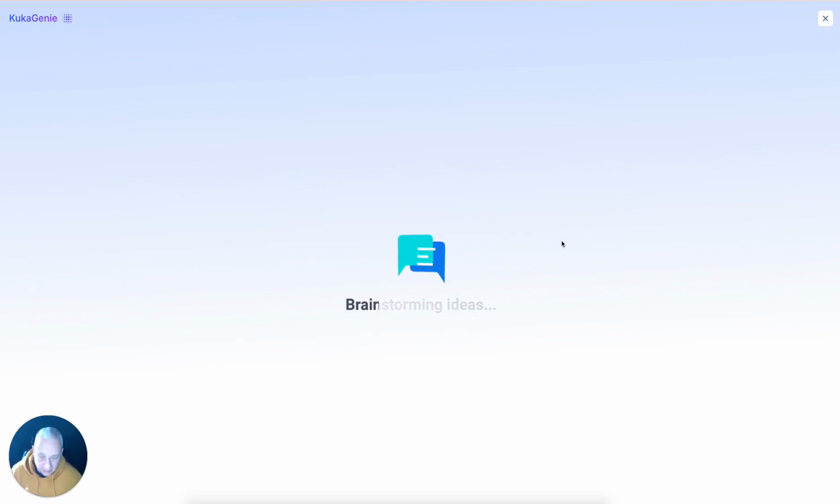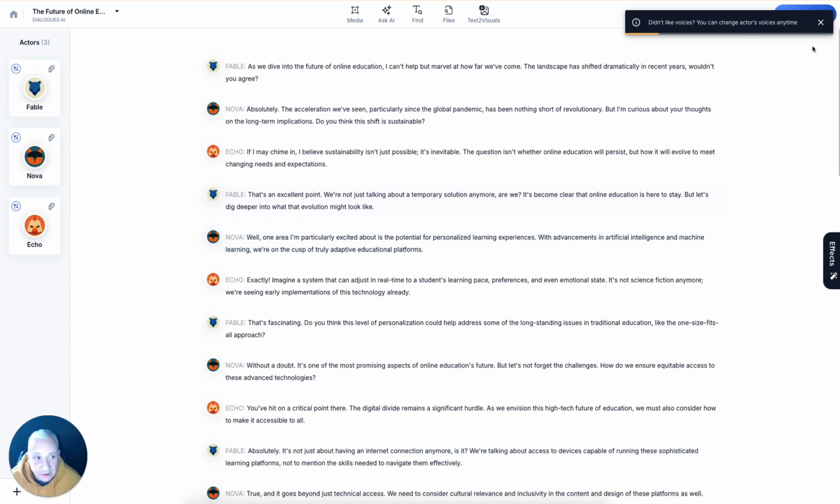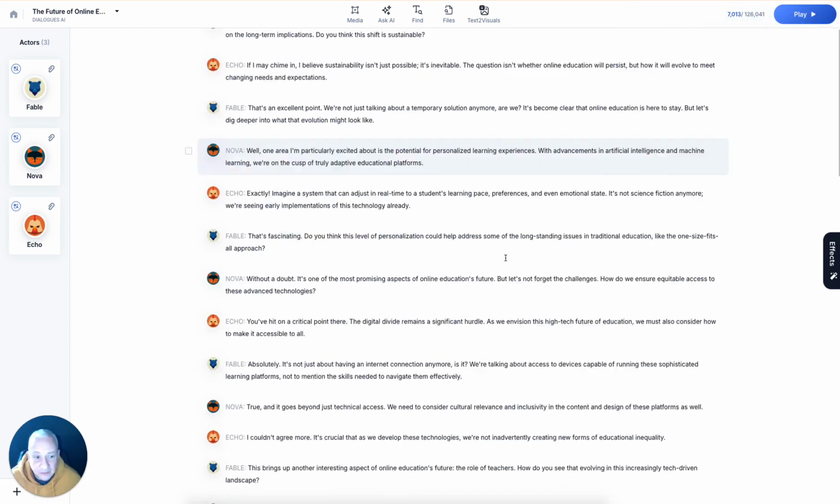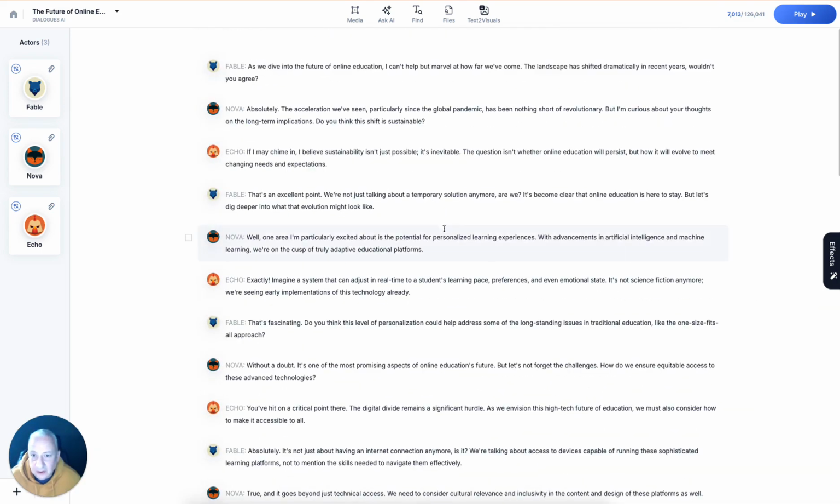What is happening now? Our AI creates dialogue. It is following your prompt. Dialogue between three persons. Once it's created and structured, our system will assign voices to each line, to each character. So if you read the text and are satisfied with what you see, you can click play and AI voices will read this dialogue. So you can just quickly check a few lines to see if it's what you were looking for.